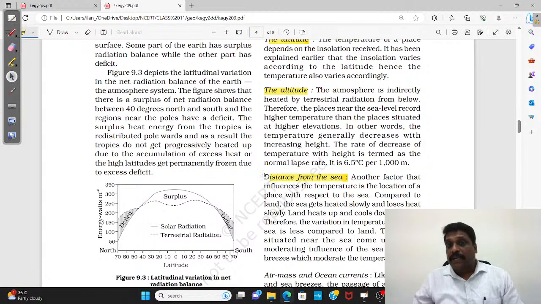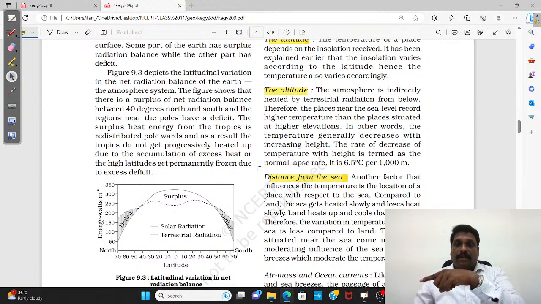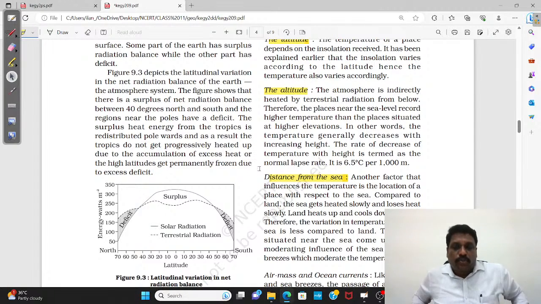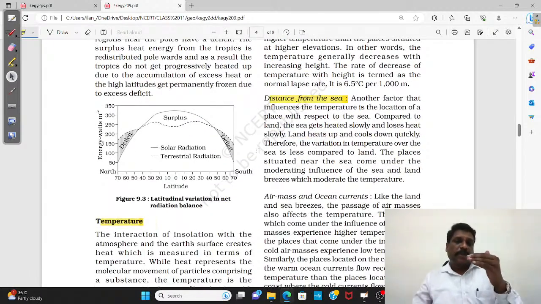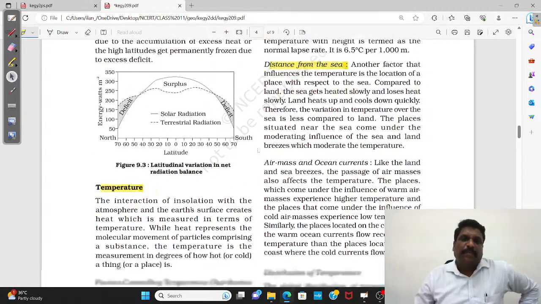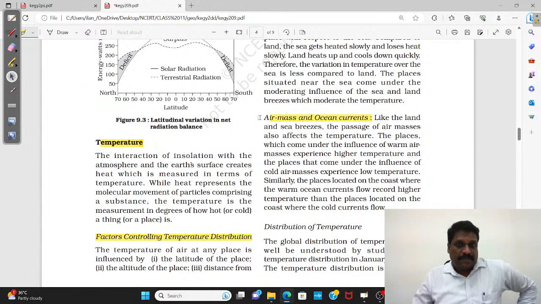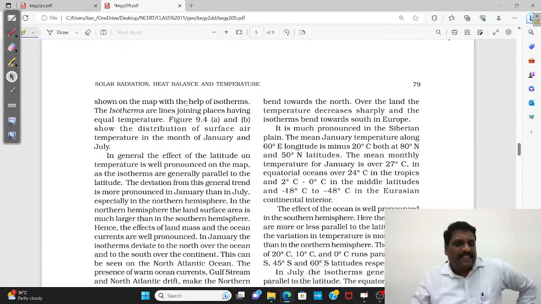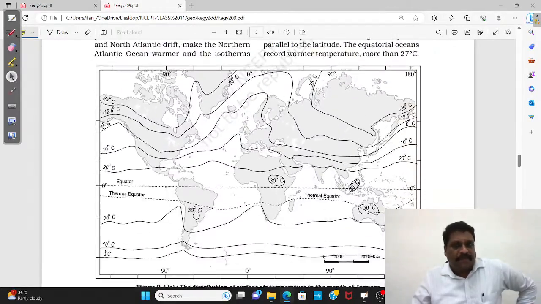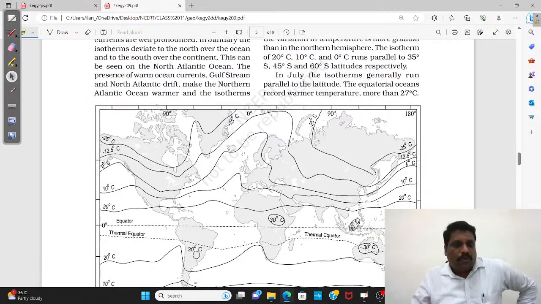Distance from sea, continentality. I have taken the case of Australia. Places which are located very close to the coast, the variation in the temperature will be less. Places which are located far away from the coast, the variation in temperature will be more. Air mass and ocean currents, I can call it as wind. Either the wind will be a warm wind or a cold wind. Ocean currents can be warm currents or cold currents. So that difference also comes. Then comes the distribution of temperature, my dear friends. Seasonally also this distribution of temperature will vary. And say for example, NCERT also talks about the isotherms.